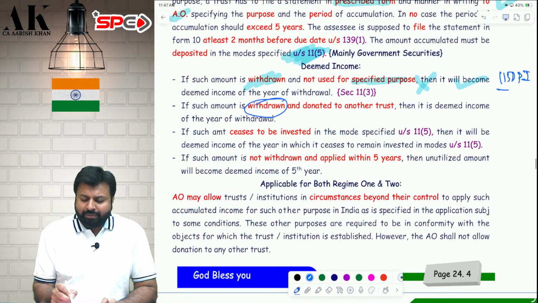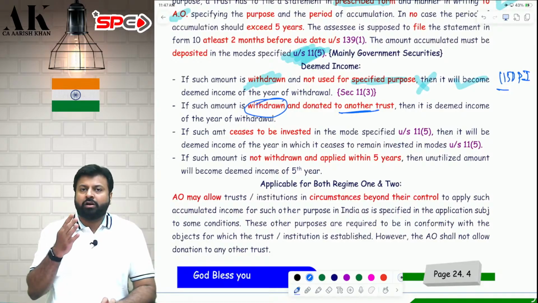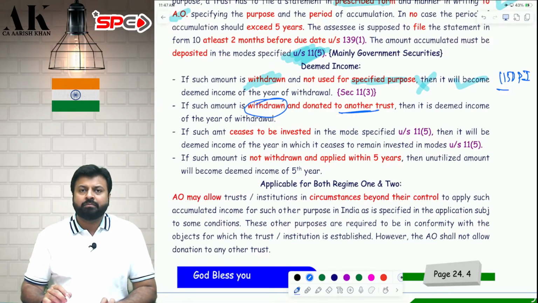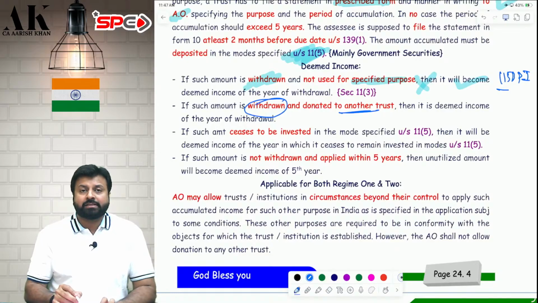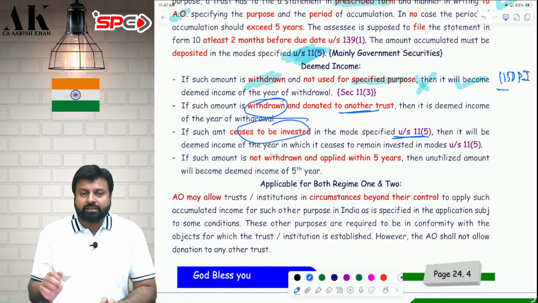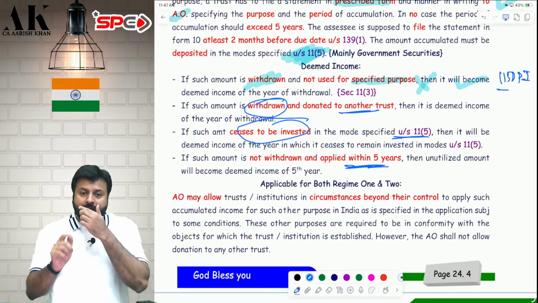Now if you withdraw the money and donate it to another trust, not allowed. Donation not allowed. You cannot donate to another person now. You have to use it for the specified purpose. You have given a promise in form 10 that you will use it for the specified purpose. So now you cannot donate. Next, if you withdraw the money and invest in some other modes other than 11.5, deemed income.